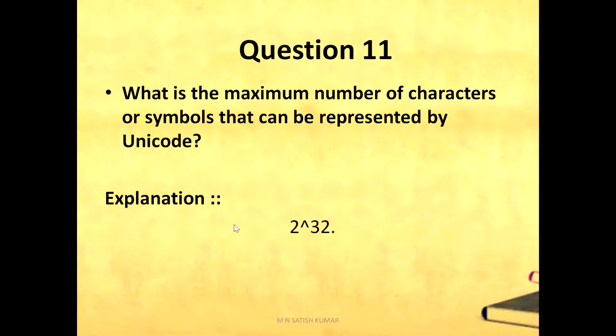Question number 11. What is the maximum number of characters or symbols that can be represented by Unicode? We know Unicode uses 32 bits, so the maximum number of characters or symbols is 2 power 32. To communicate any information from device to device, you use binary, ones and zeros. That's why 2 power n. The Unicode is 32 bits, so 2 power 32.